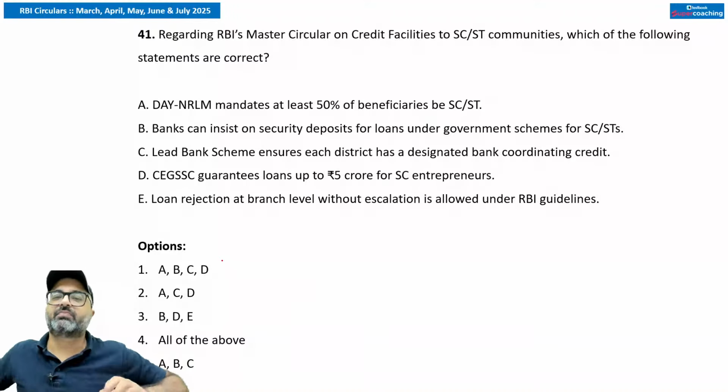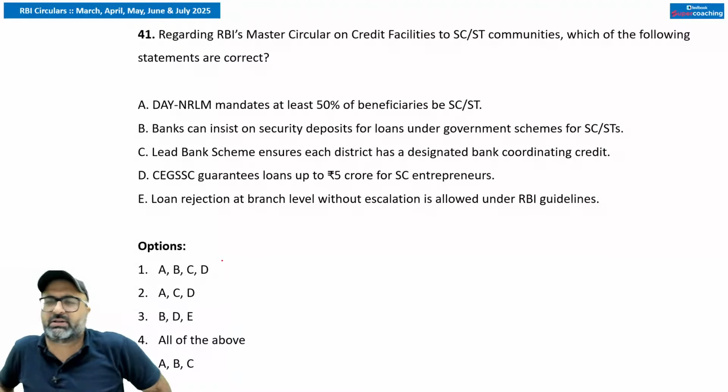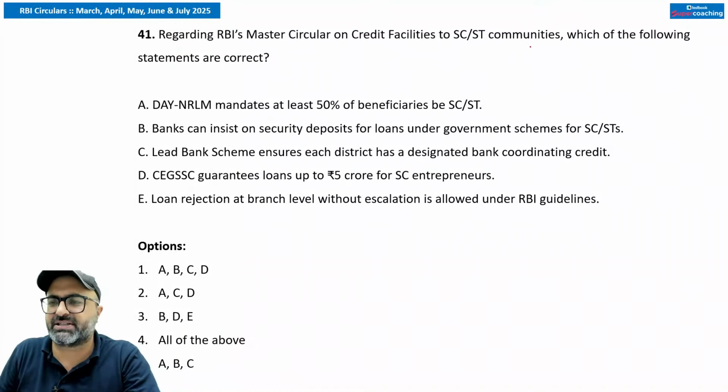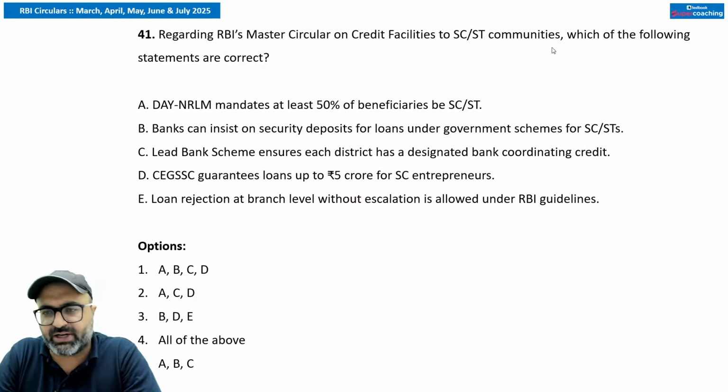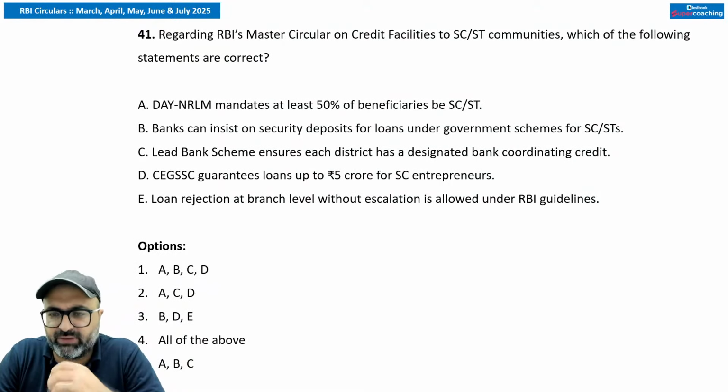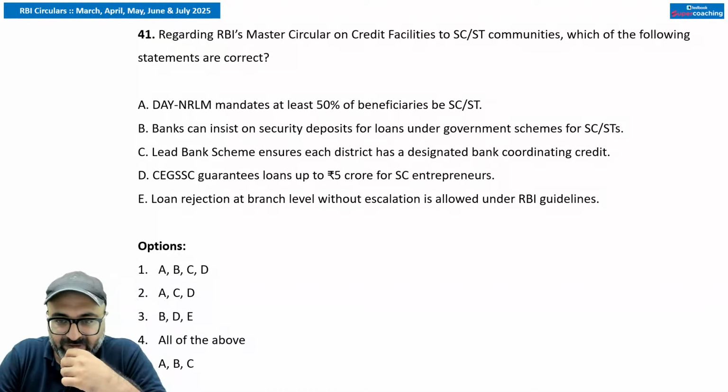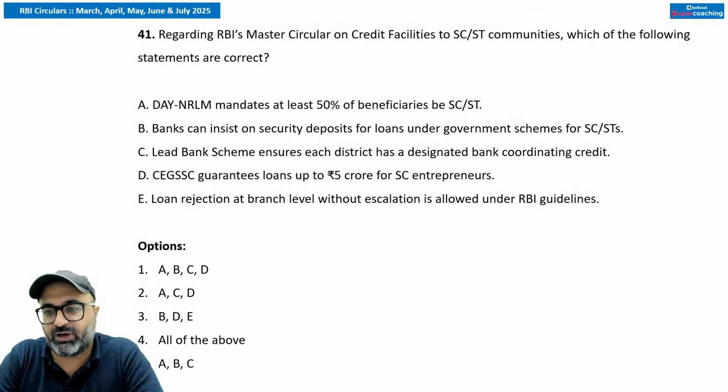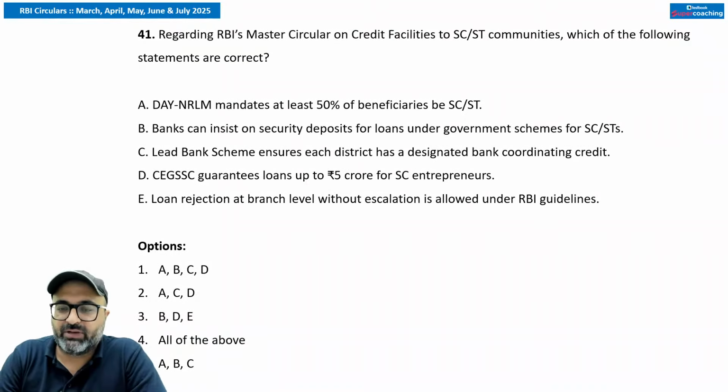Next, regarding RBI's master circular on credit facility to SC and ST communities, which of the following statements are correct? Out of the given ones, which of the following statements are correct? So keeping the following statements in mind, we have to give the answer.